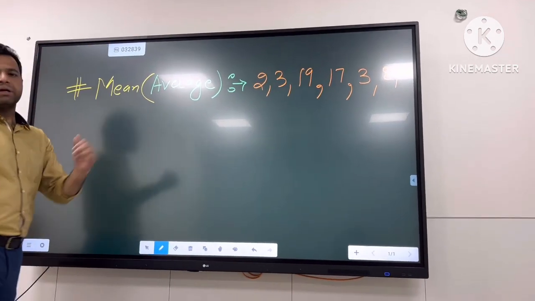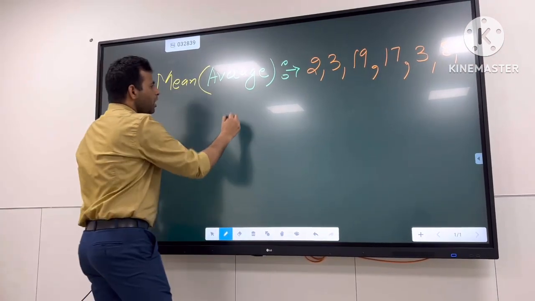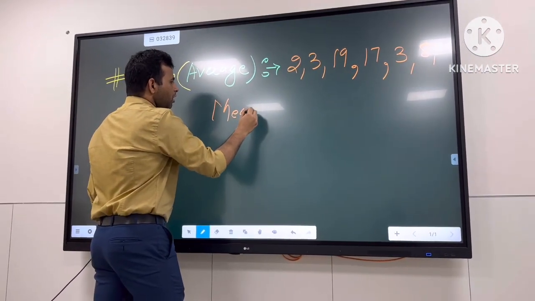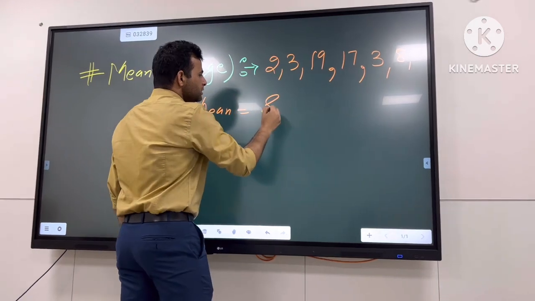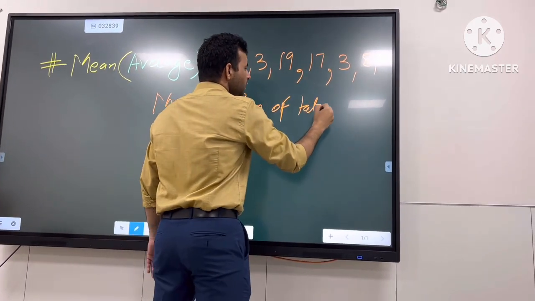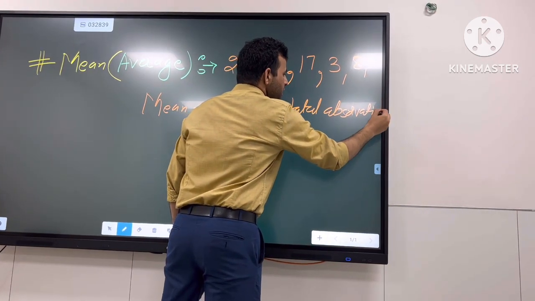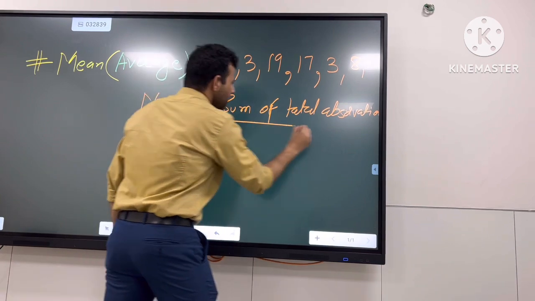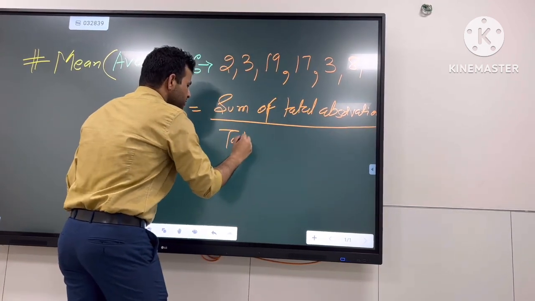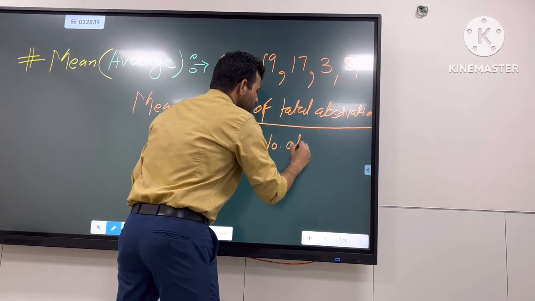Now we have some numbers. So how can we find out the mean or average? So the formula of mean or average is equal to the sum of observations, divided by the total number of observations. So then we need to find the total number of observations we have.